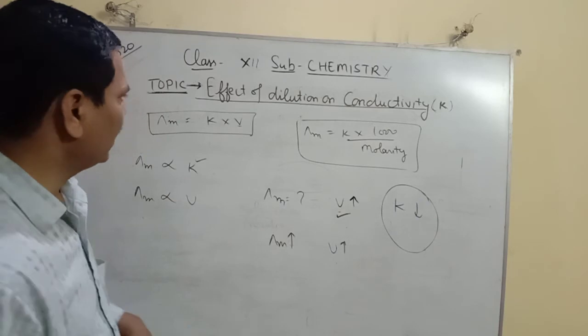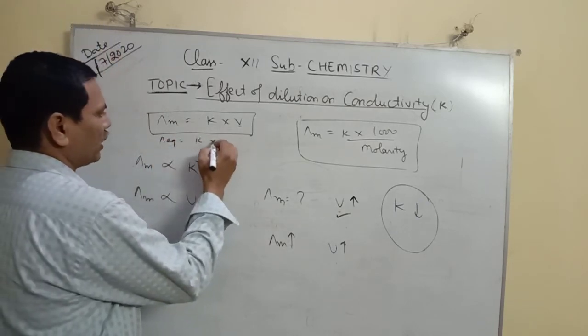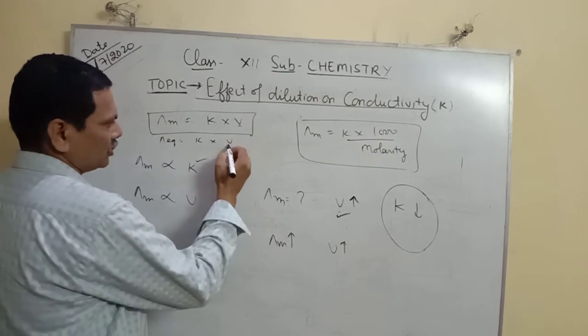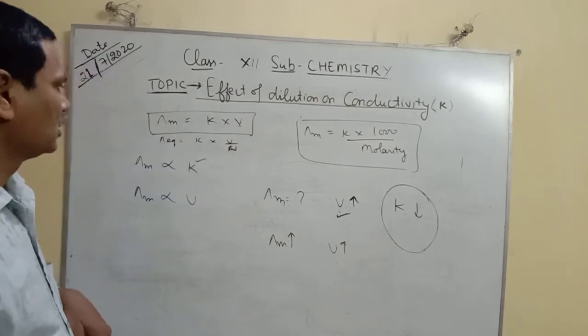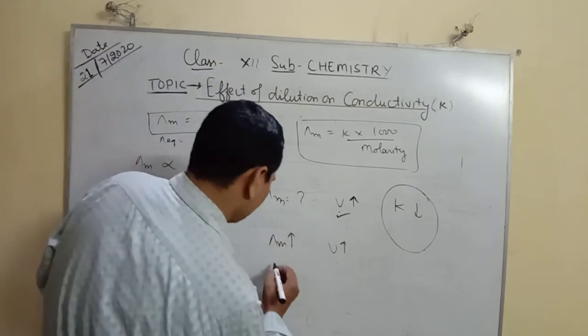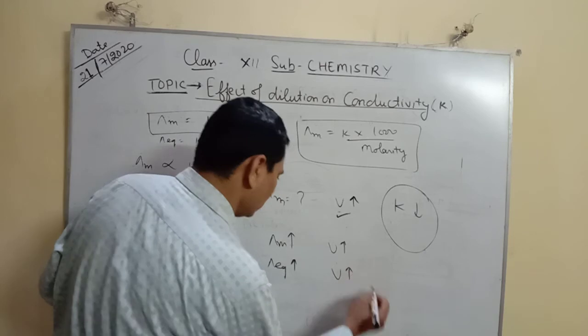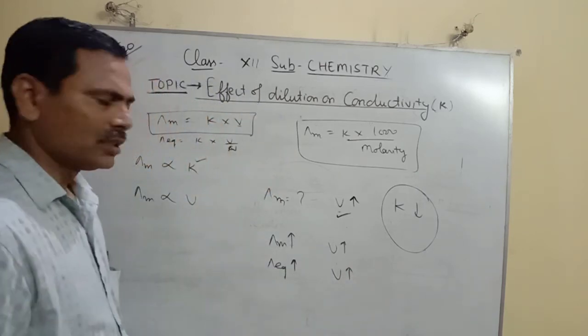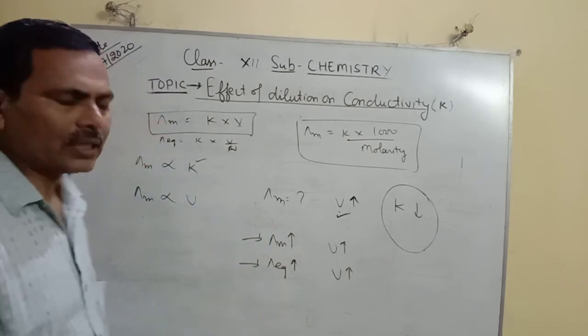In the same way, equivalent conductivity is kappa into volume, which depends on the normality. That's why equivalent conductivity is also increased on addition of the water.